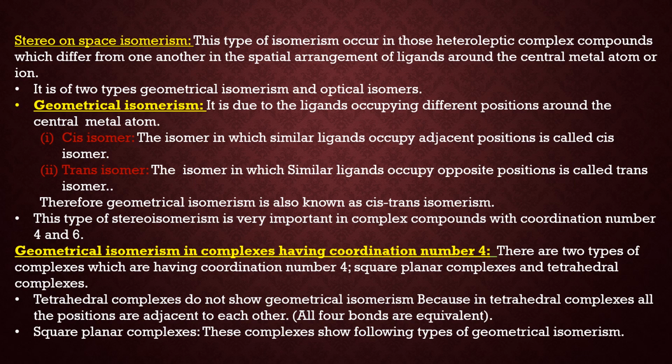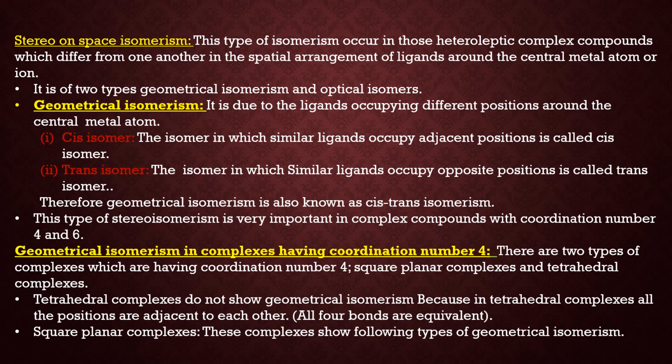Now these are further classified into two, cis isomerism and trans isomerism. Cis isomers are those isomers in which the similar ligands occupy adjacent positions, and trans isomers are those isomers in which the similar ligands occupy the opposite position, or trans position. Therefore, geometrical isomers are also known as cis-trans isomers, or the isomerism is called cis-trans isomerism. Now, this type of stereoisomerism is very important in complex compounds with coordination number 4 and 6.